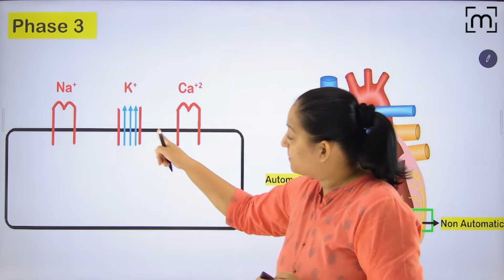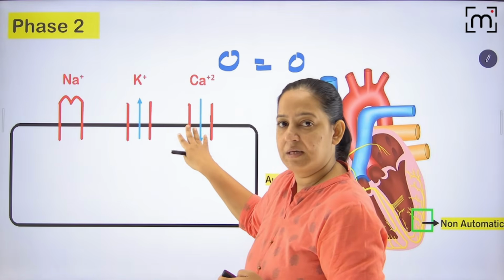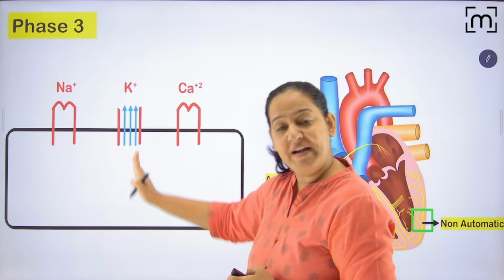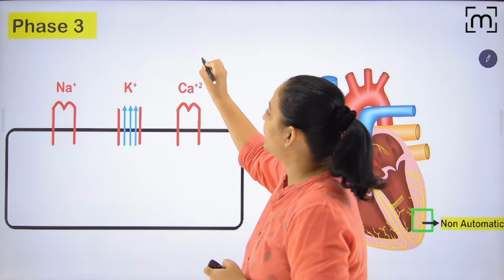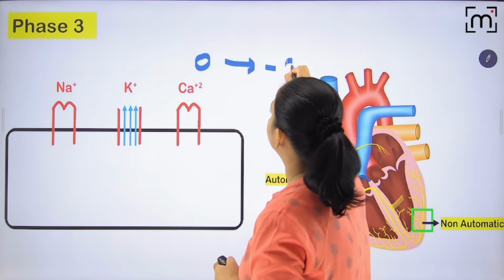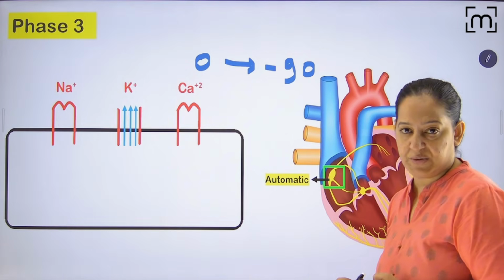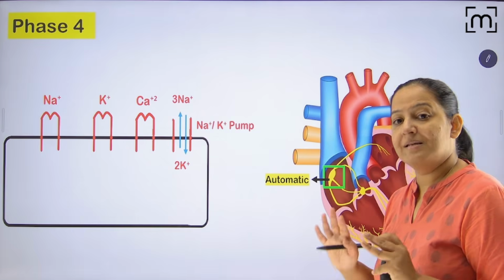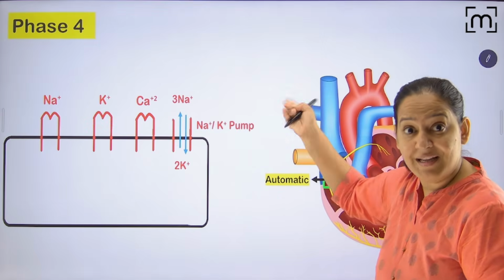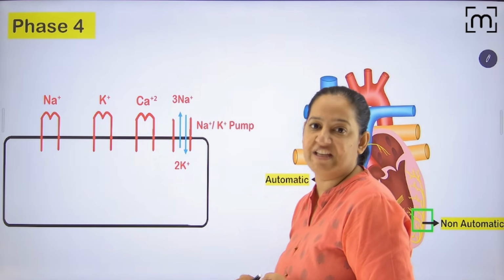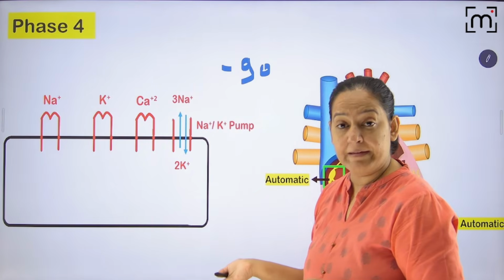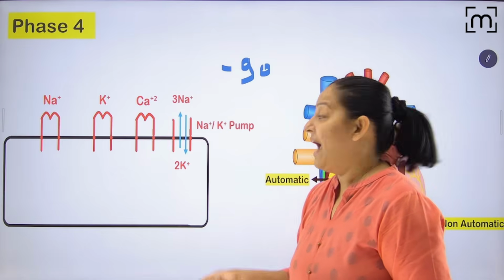In phase 3, potassium channels open completely. The calcium closes. Here calcium was open, now it is closed. And potassium will open completely, so rapid efflux of the potassium. And it is changing the potential from 0 to -90 again. That is phase 3, that is repolarization. And once -90 is achieved, we have to maintain it till the next impulse. Maintenance is important, and that's achieved in phase 4. In phase 4, it is maintained at -90 millivolt till the next impulse is received.